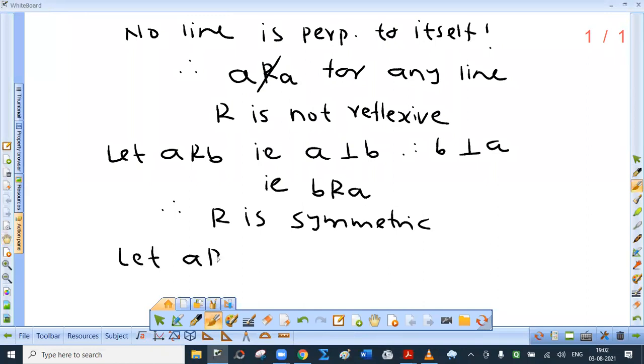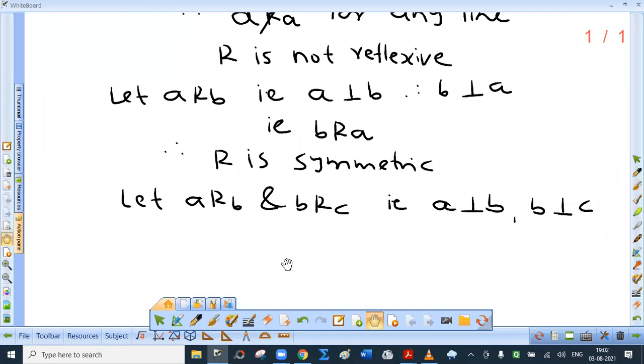Let A be related to B and B related to C. That is, line A perpendicular to line B, and line B perpendicular to line C. See, it is like this. So this is A, this is B, this is C. Therefore, line A is parallel to line C. Therefore, A is not related to C.